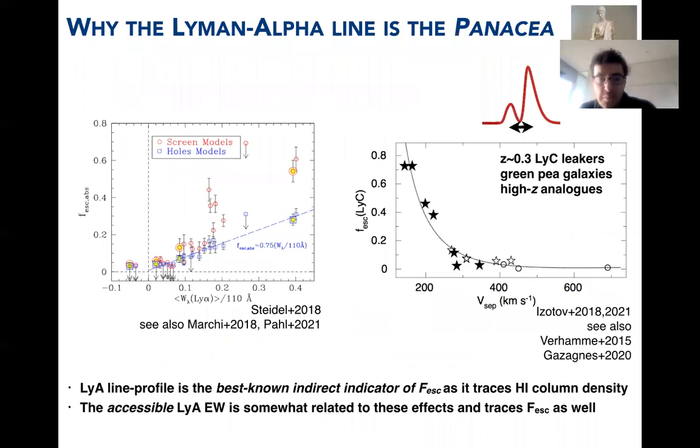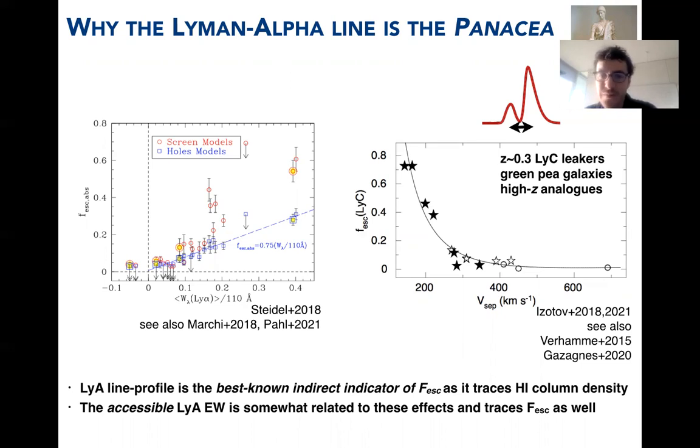These both have their uncertainties and limitations, but these kinds of approaches point towards the suggestion that the Lyman-alpha line in emission from galaxies is really the panacea, which is a Greek demigod for something that solves all your problems, like a cure that solves everything. Maybe that's a bit too optimistic, but it's very promising, I would argue.